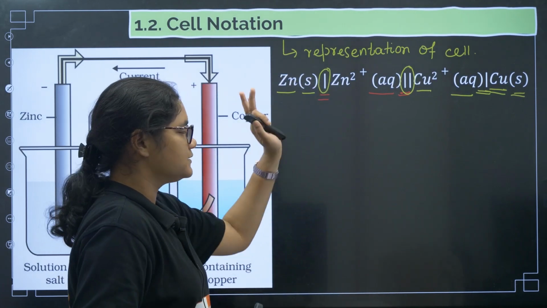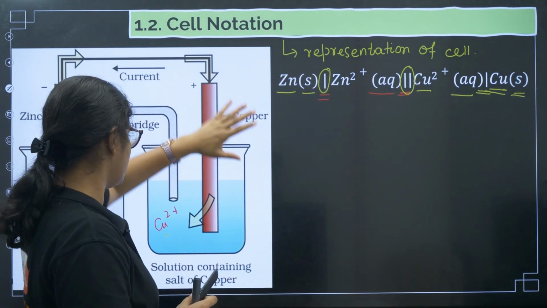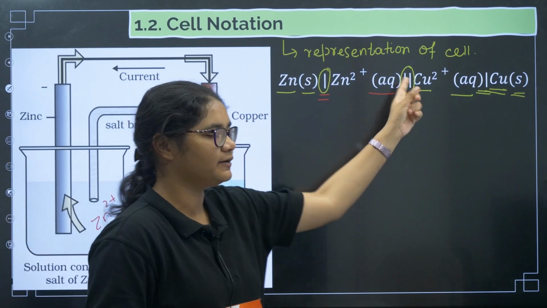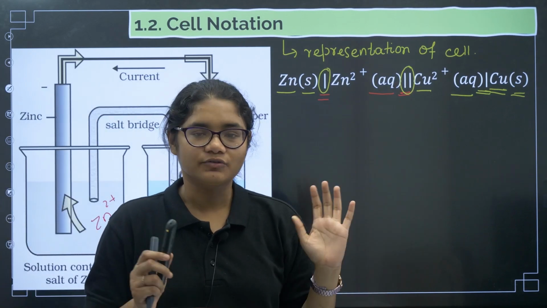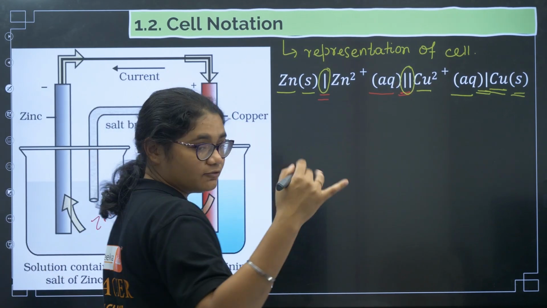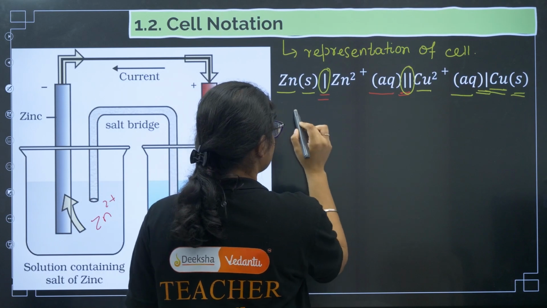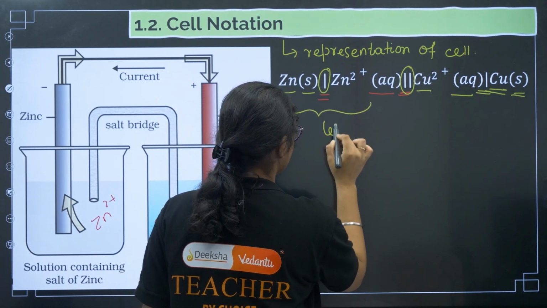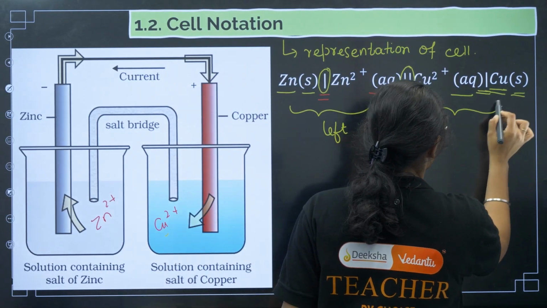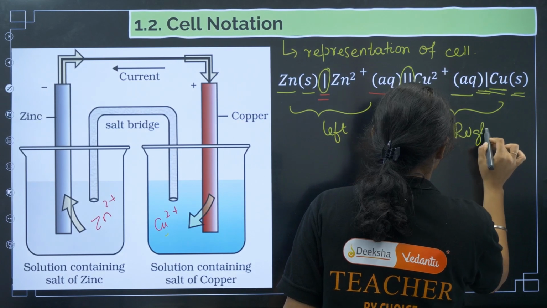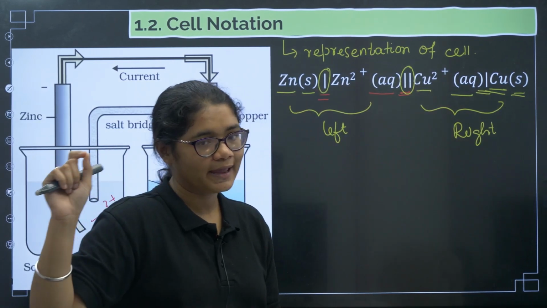Fine. So that is cell notation. Now this whole diagram can be represented with this one single line. So what does it tell us here? See what all information we can get. It is saying that this left side is the left part and this is the right part, right? So we have written LOAN, right?